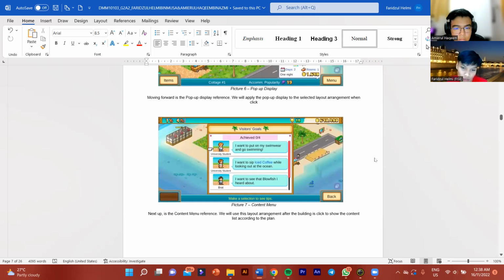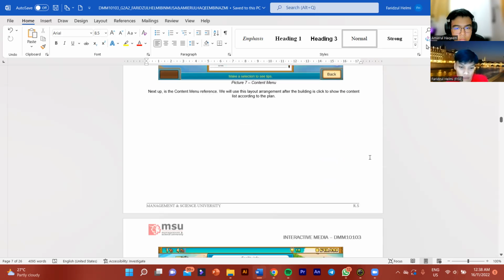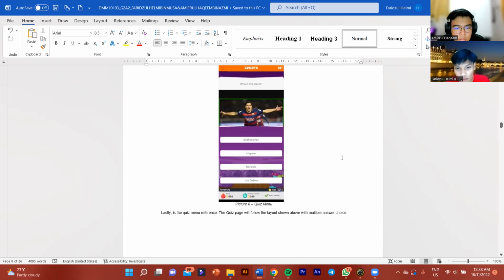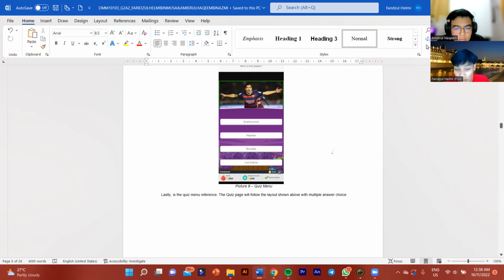So next up is the content menu reference. We will use this layout arrangement after the building is split to show the content list according to the plan. So for the content info reference, this layout will be used for further information about the content after click. So lastly, for the quiz menu reference, the quiz page will follow the layout shown above with multiple answer choices.